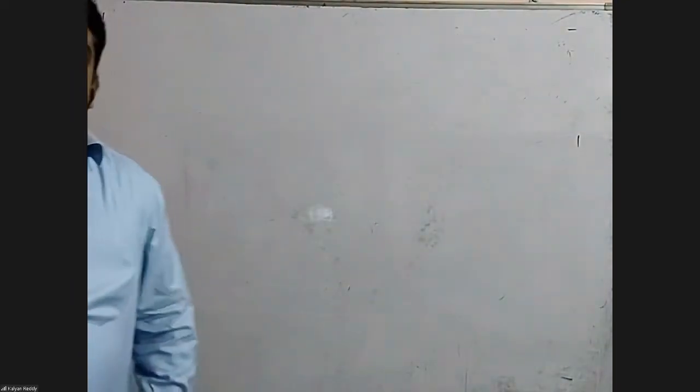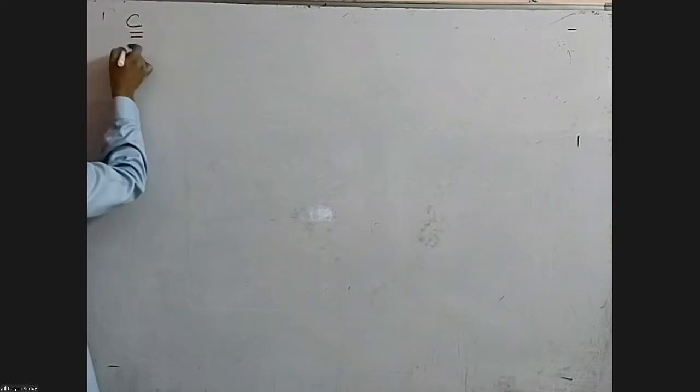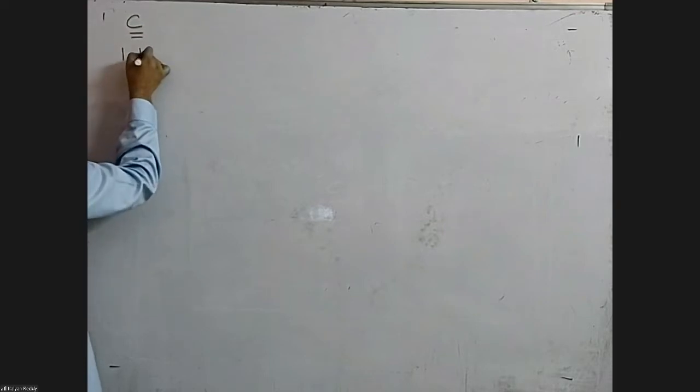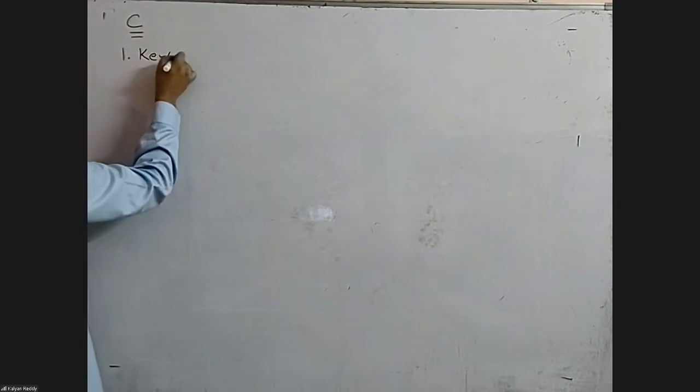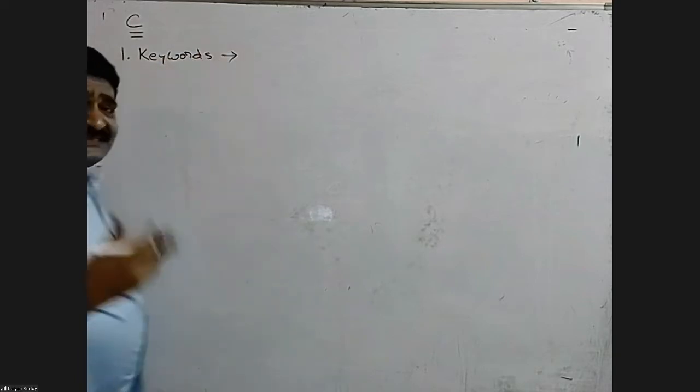Come to the board. Programming language, any programming language; let's go with C. In any programming language, the first concept is keywords. A keyword is a reserved word.